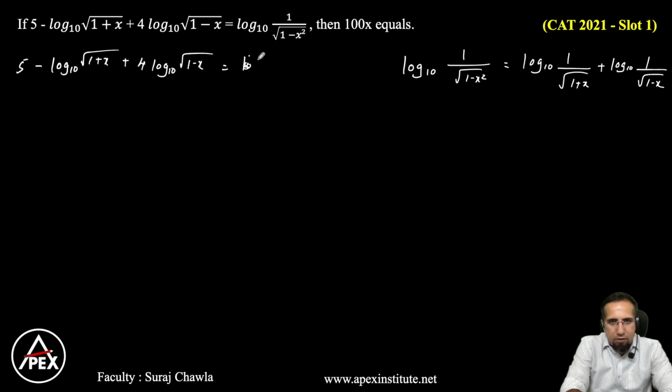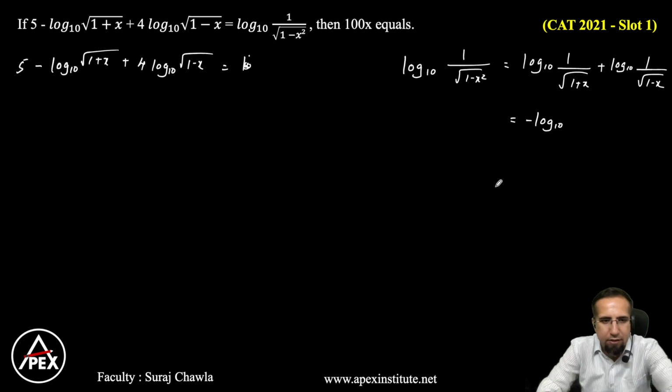So we can rewrite this as 1 by root of 1 minus x can always be written as minus log base 10, or let me rewrite this as, one second.